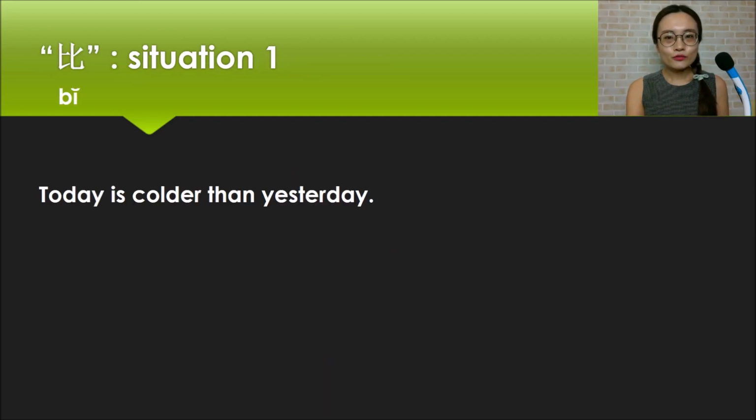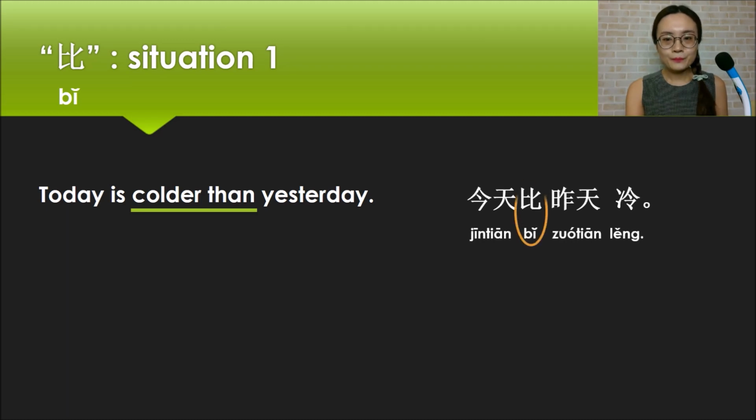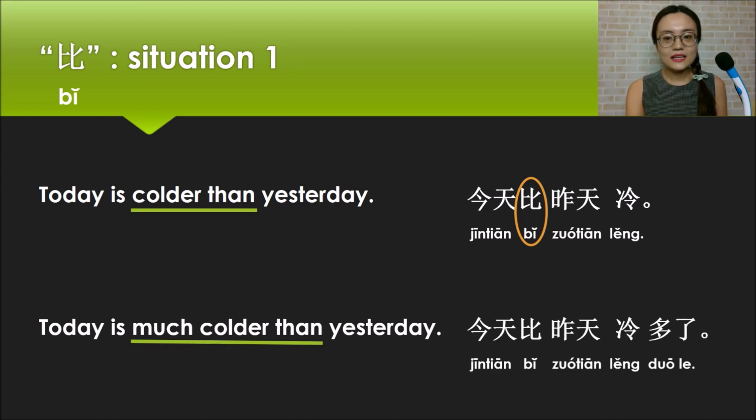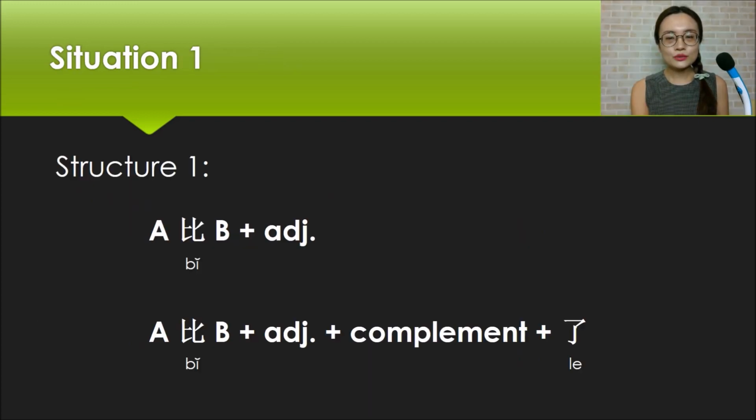First, let's learn the first situation of 比 sentences. Look at this sentence. Today is colder than yesterday. How to say that in Chinese? 今天比昨天冷. Okay, next one. Today is much colder than yesterday. How to say that in Chinese? 今天比昨天冷多了. Through these two sentences, let me tell you the first structure of 比 sentence.